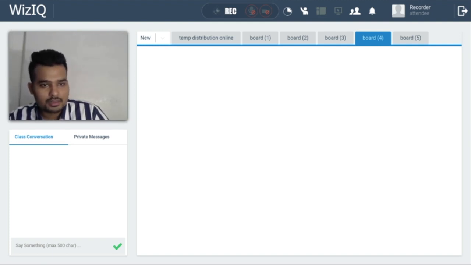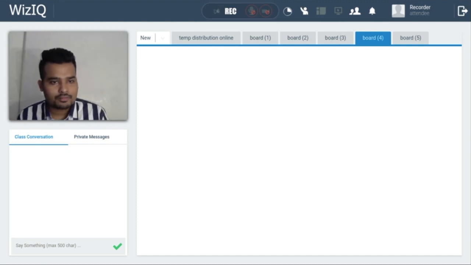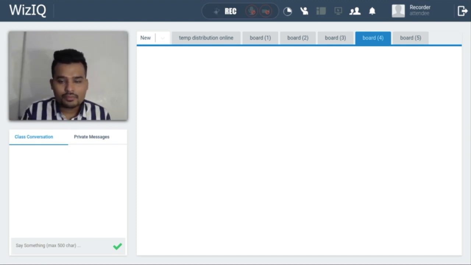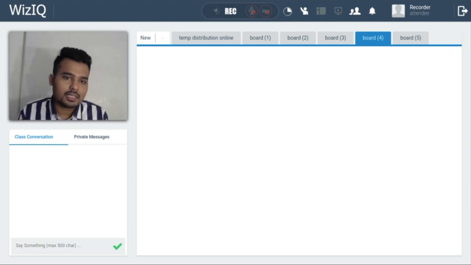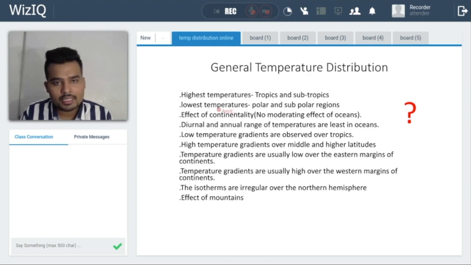Now, what is the reason behind it? The reason is Goa has the effect of the ocean. It means here the controlling factor is the ocean. But in the case of Rajasthan, it is very far from the ocean region. Here during the daytime, it absorbs the energy from the Sun, so temperature will be more during the day. During night time, it releases all the radiation in the form of IR rays to space, and hence the temperature cools down. So the diurnal difference of temperature will be more in the Rajasthan region. So this is the effect of continentality.